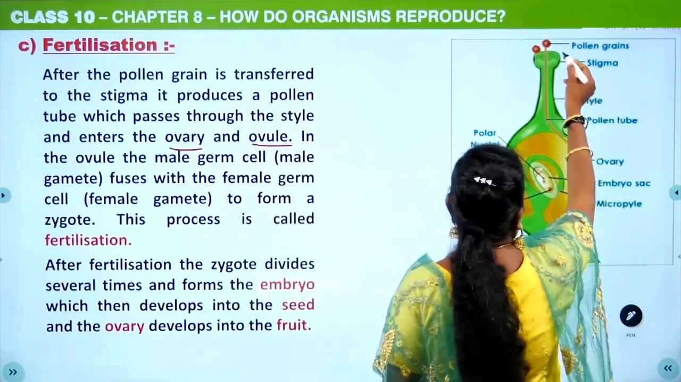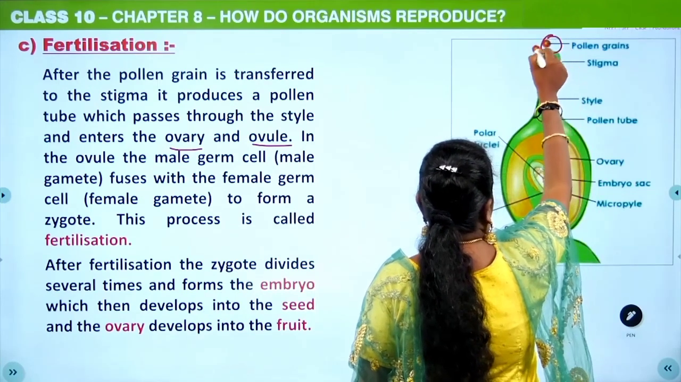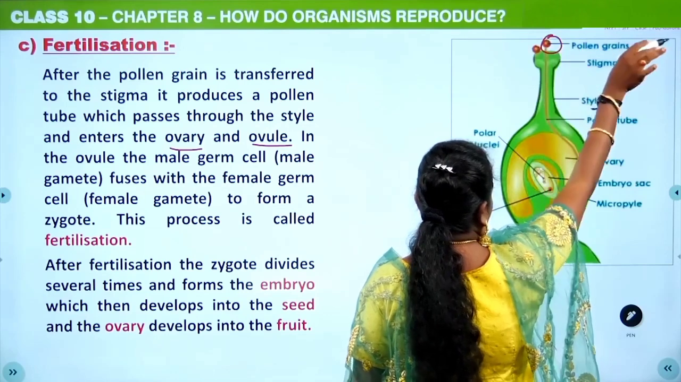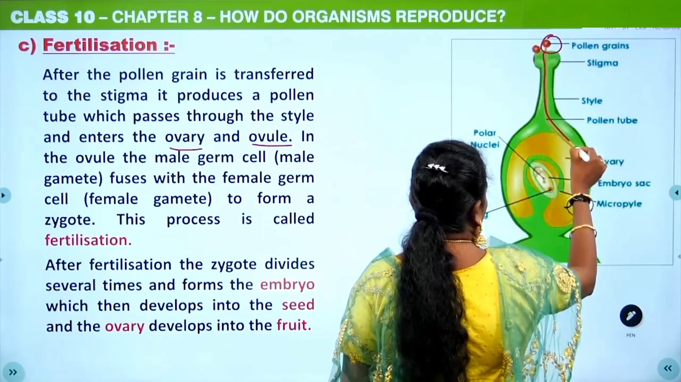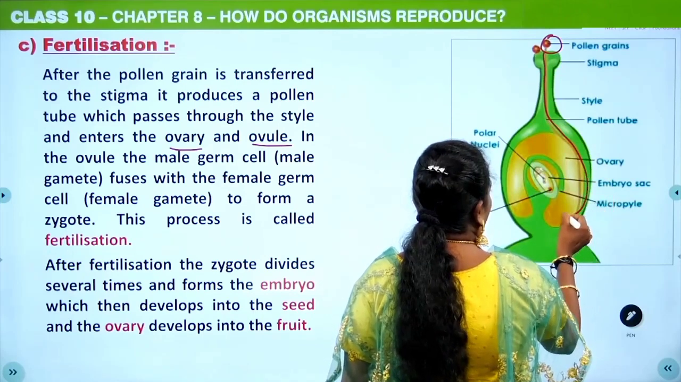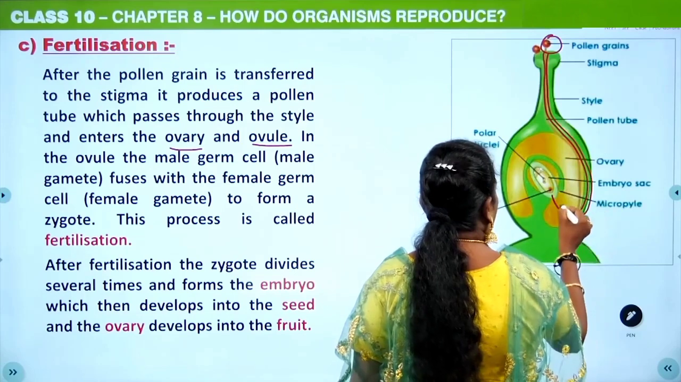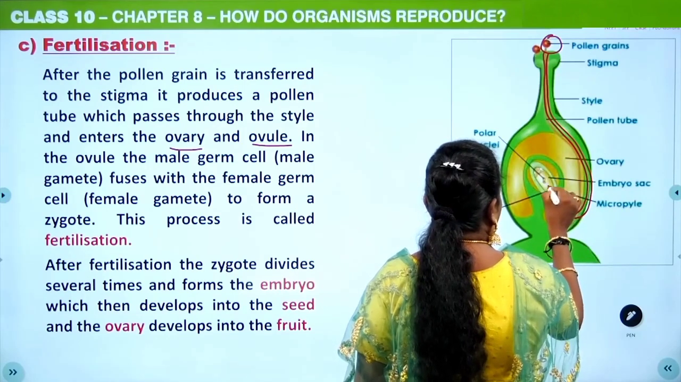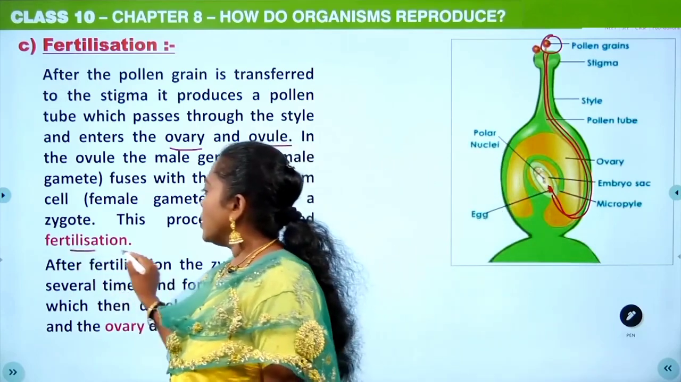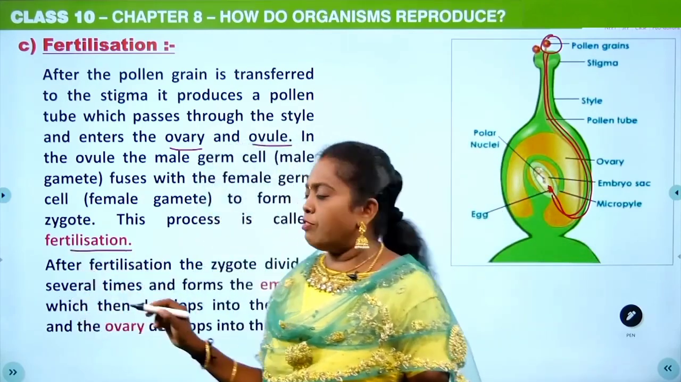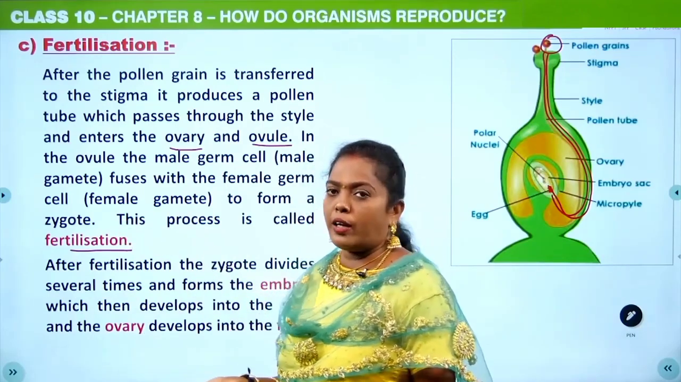Here you can see this is the pollen grain, and after it has been attached here, that process is known as pollination. After the pollination, the pollen tube is formed, and slowly the male gamete will fuse with the female egg cell. That is known as fertilization. Zygote will be developed. After that, the embryo will develop.